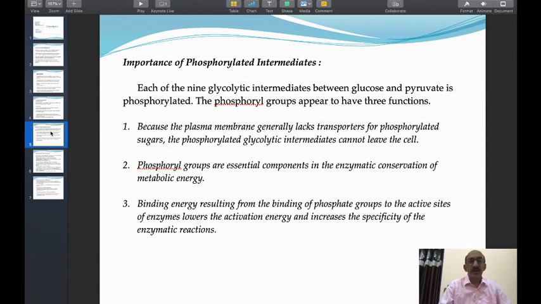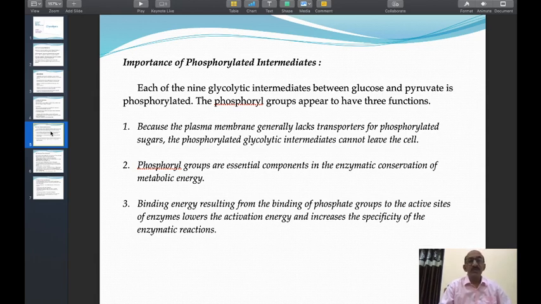It can't go back from the cytoplasm into the surroundings of the cell, because the plasma membrane doesn't allow the glucose 6-phosphate to pass from the cytoplasm into the surrounding fluid or the blood. Therefore, once formed, it never leaves the cell. It is converted into fructose 6-phosphate and then lastly into pyruvate. In this way, the pathway goes on. It is the first significance.